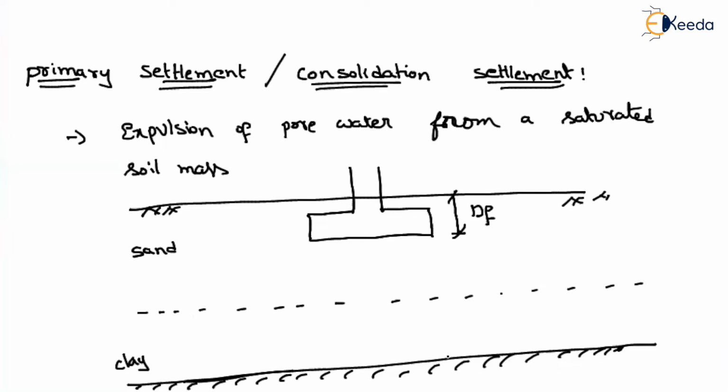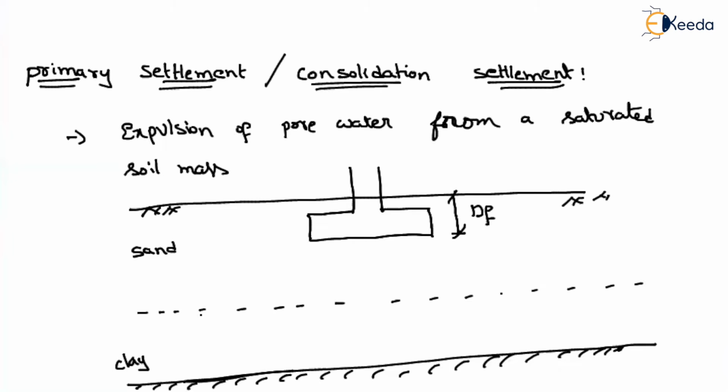If it is a rock material, will the rock allow the flow of water through it? No. That means the expulsion of water should happen within the soil mass only. So what is the permeable layer, sand or clay? Sand is more permeable compared to the clay. So the water present in the clay will escape through the sand.